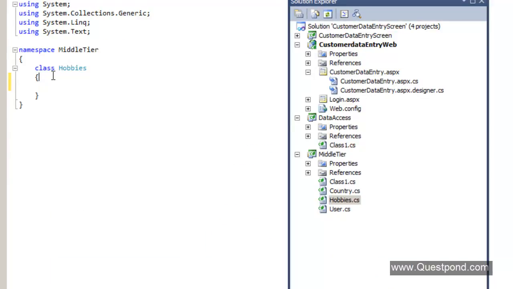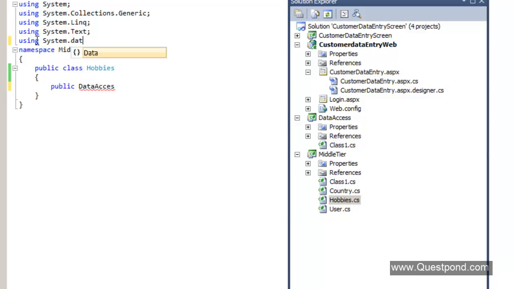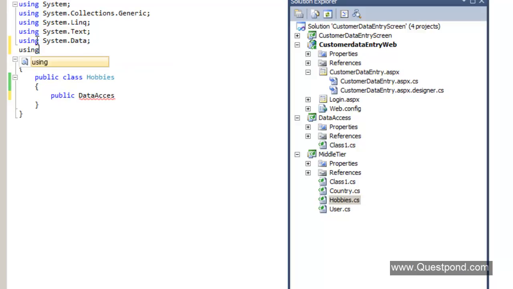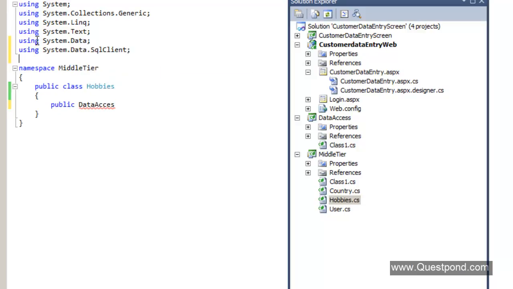Okay, so public class hobbies, and from this class let's return a data set. For that, we need to ensure that we import the System.Data namespace, the System.Data.SqlClient namespace, and we also import the data access layer.